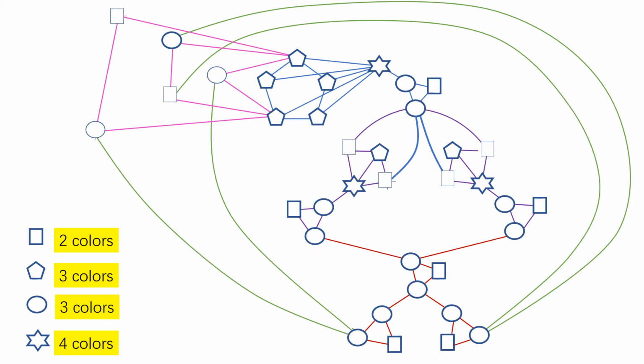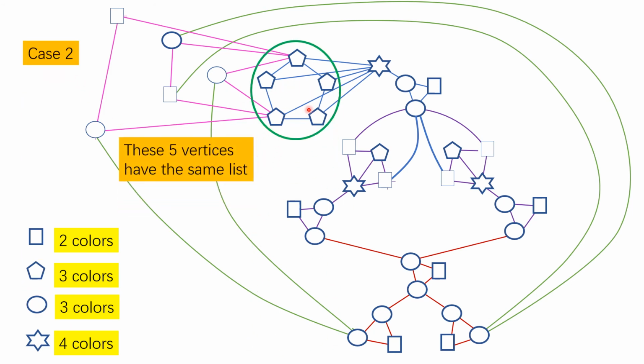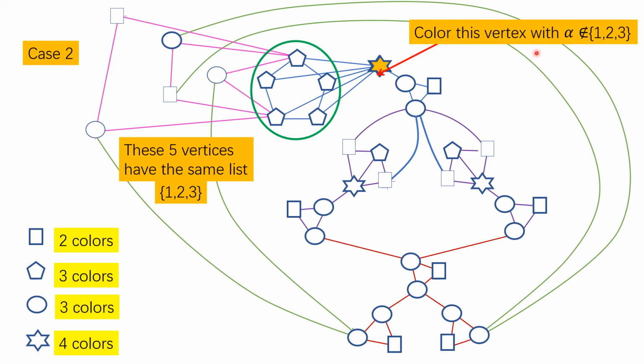And the second case is that all these 5 vertices have the same list. Say, for example, they all have the same 3 colors, 1, 2, 3. In this case, I'm going to color this vertex again, but now I color this vertex by a color alpha, which is not in 1, 2, 3. I can find such a color because this vertex has a list of 4 colors.